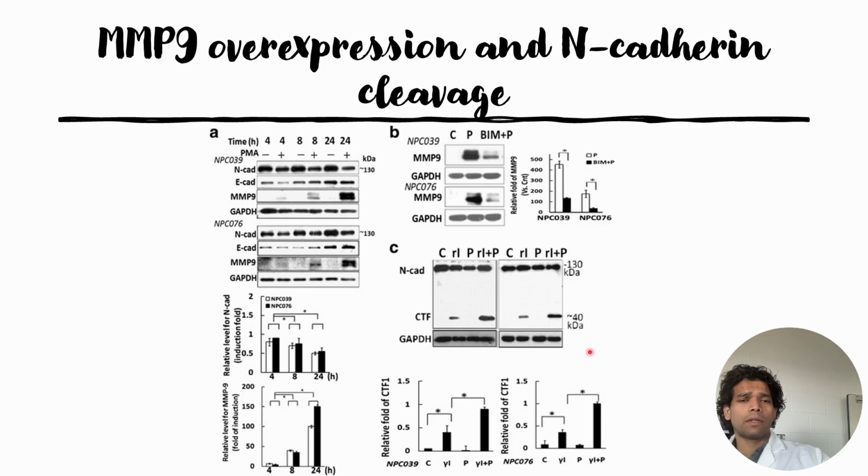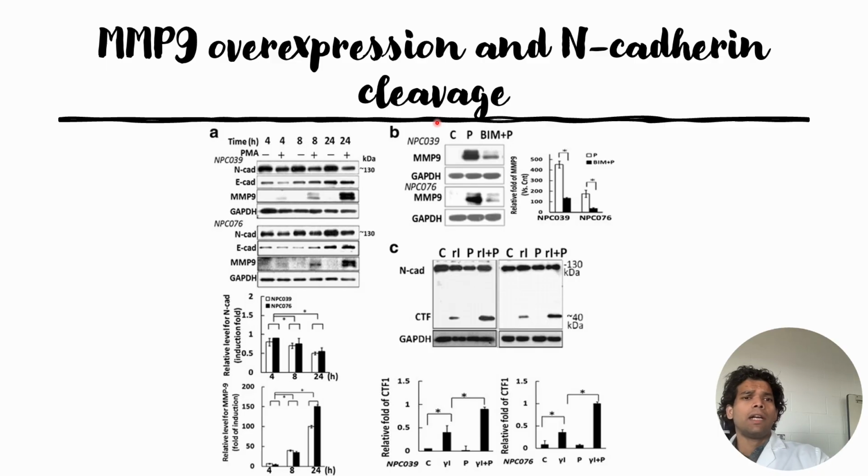So this is how they came to the point that it is MMP9 overexpression that caused the cleavage of N-Cadherin on the extracellular side. There are 2 kinds of cleavage going on: one in the intracellular part of N-Cadherin, and one on the extracellular part.